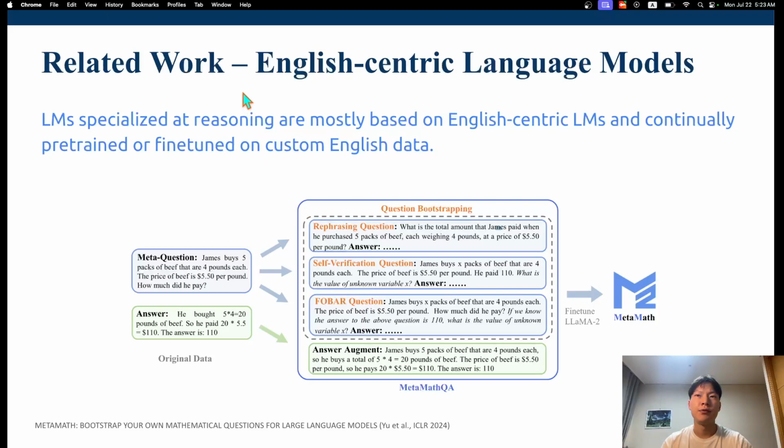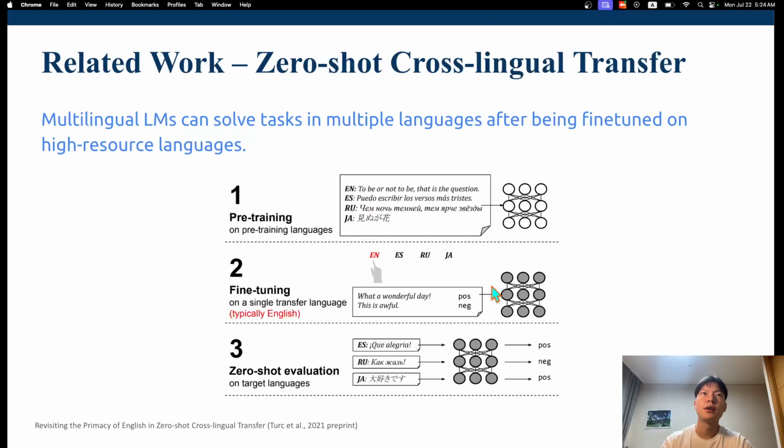Now let's talk about some related work, and the first part is pretty obvious. A lot of the open source models that are good at reasoning, like I said before, are English-centric. For example, MetaMath is based on Llama 2 and is trained on this MetaMathQA that they created for this model, which is also obviously in English, and the resulting model is very English-centric.